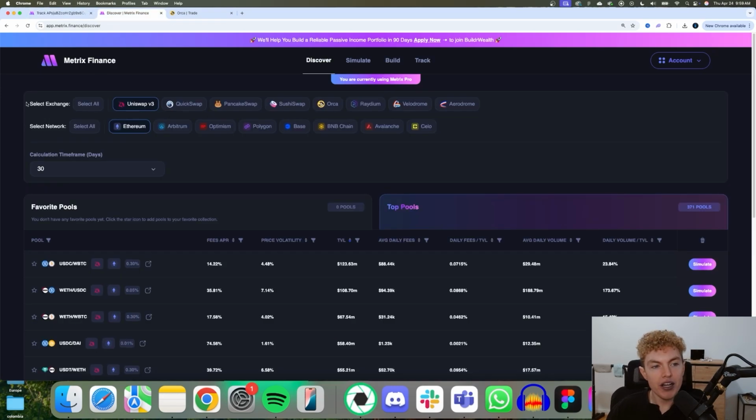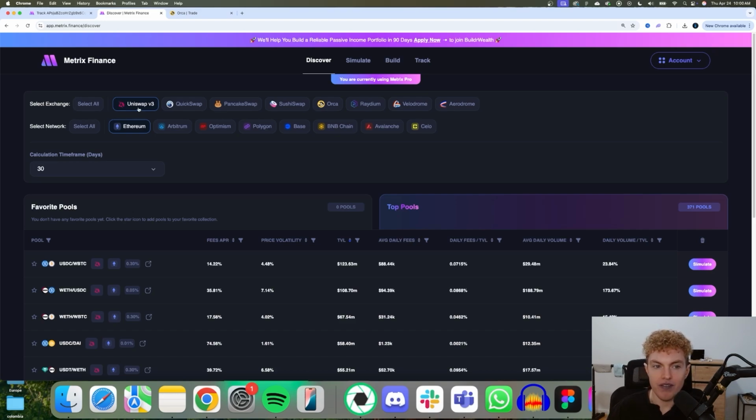Now we'd go ahead and go where it says select exchange and look at the exchanges we want to look at. Depending where we are on our crypto journey, we can select different exchanges. For example, if we're new to crypto, we might want to select all exchanges and just look across all pools. But if we already have experience using different decentralized exchanges and being invested into different pools, there might be certain exchanges that we want to stay on.